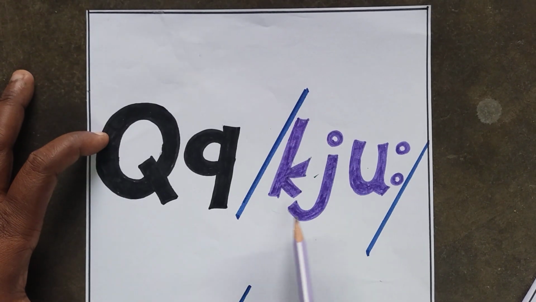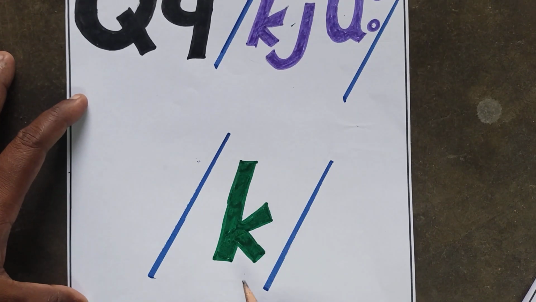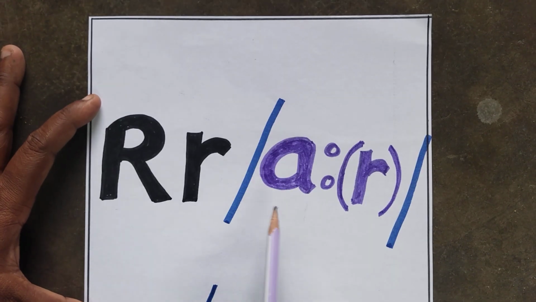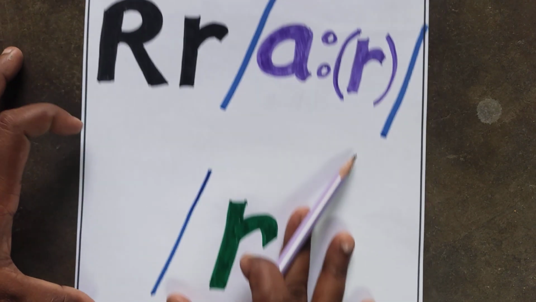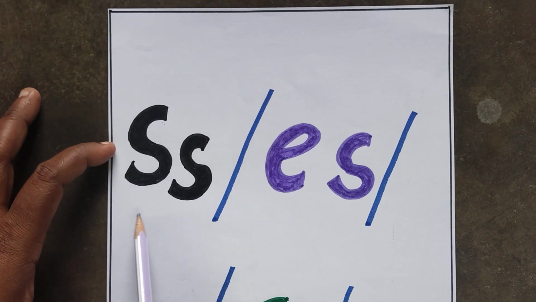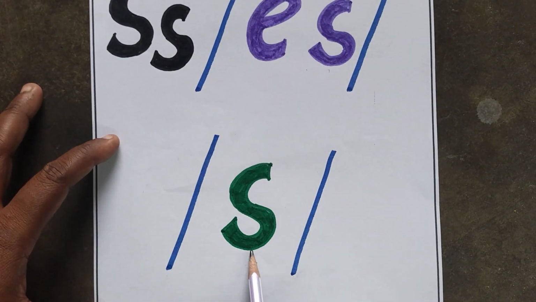The name of the letter is Q. Q. The sound of letter Q is Ik. The name of the letter is R. R. The sound of letter R is R. The name of the letter is S. S. The sound of letter S is S.